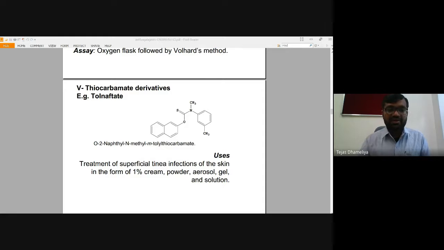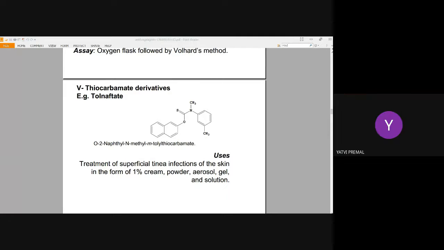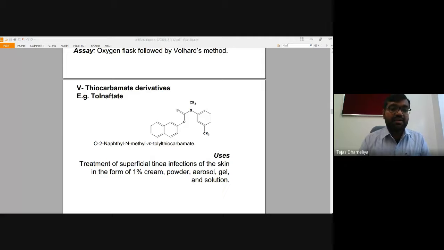Amorolfine is a drug having a morpholine ring in its structure. Another drug is terbinafine, which has a tertiary amine character, and a naphthalene ring is also present in terbinafine.